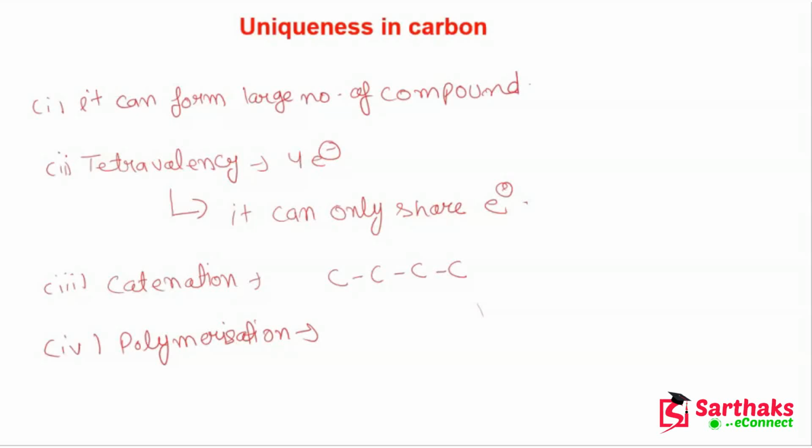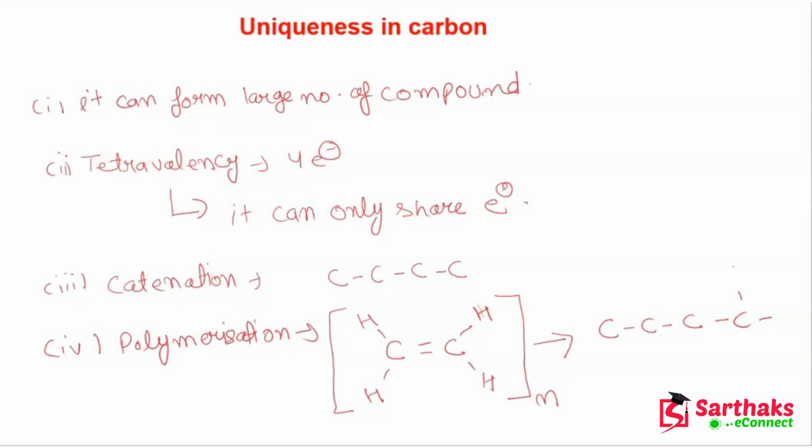Let me give you an example of this. Let's suppose this is what we call ethene. When this molecule combines with other ethenes, it will form polyethene like this.